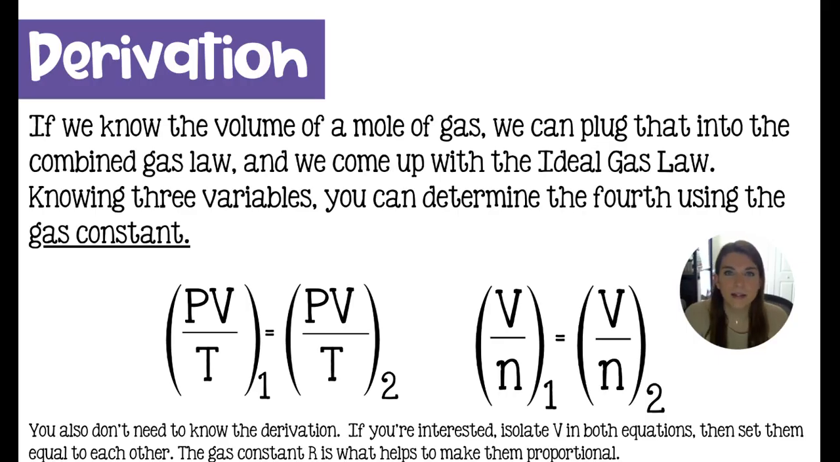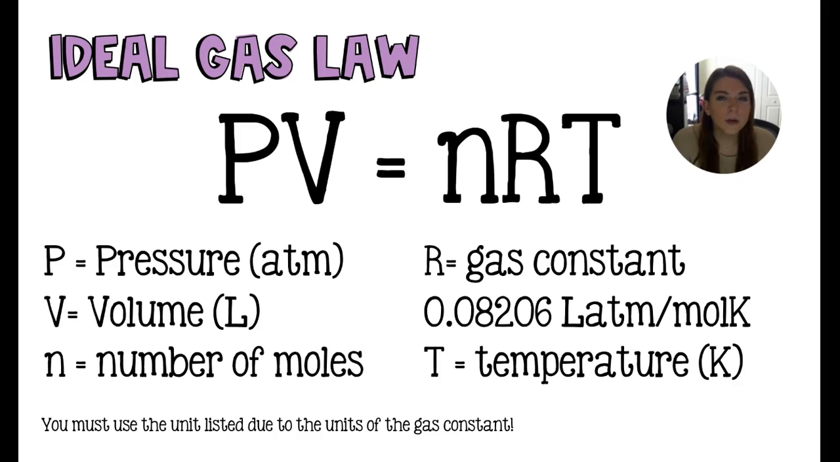If we take the combined gas law and rearrange it with the molar volume or Avogadro's law, then we come up with a constant. That constant is part of what we call the ideal gas law. If you know 3 of the variables in these equations, then you can figure out the 4th using that constant. Together, they create the ideal gas law.